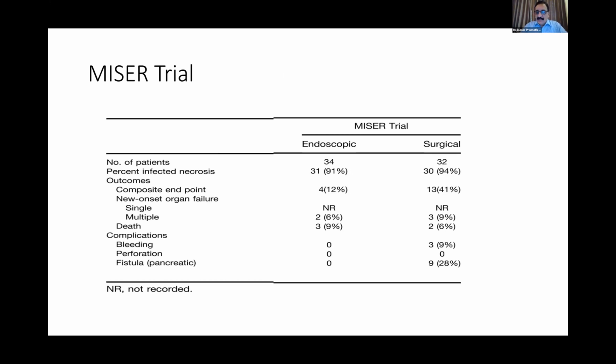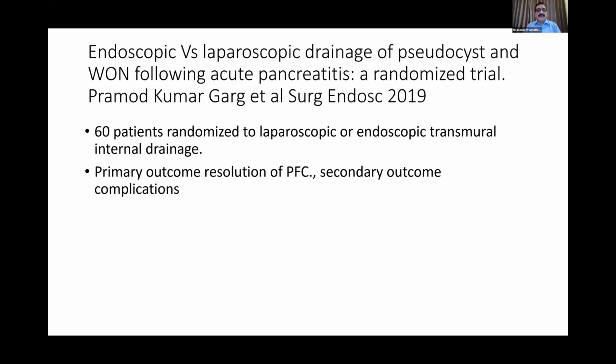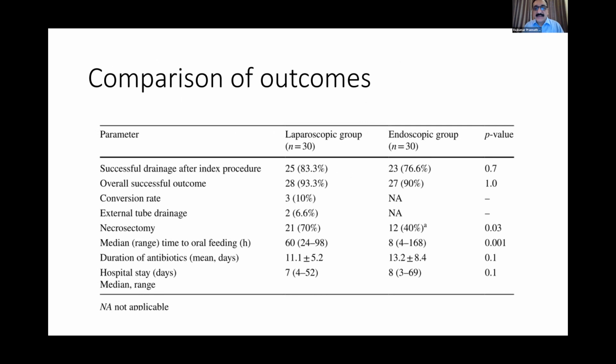The second study, which came almost at the same time, was from Dr. Pramod Garg's unit. Although there was a third study, what is called the TENSION trial, which came from a Dutch group, also in a similar manner, I have not included it because it forms almost a composite idea with the others. Dr. Garg took 60 patients who were randomly divided into laparoscopic or endoscopic drainage, with the primary outcome being resolution of pancreatic fluid collections and the secondary outcome being complications. In these situations, both the success rates and the general outcomes were similar, without much difference.